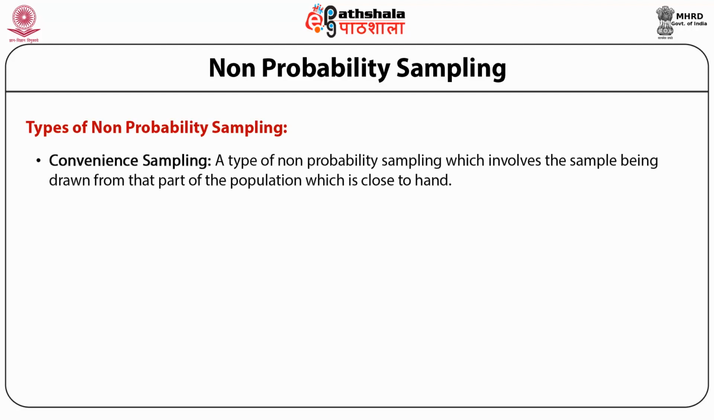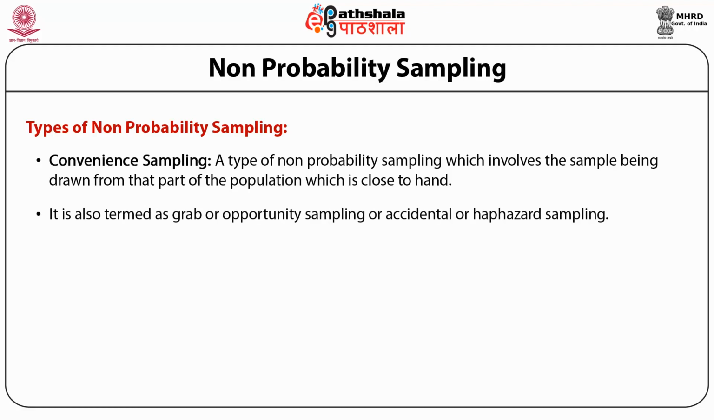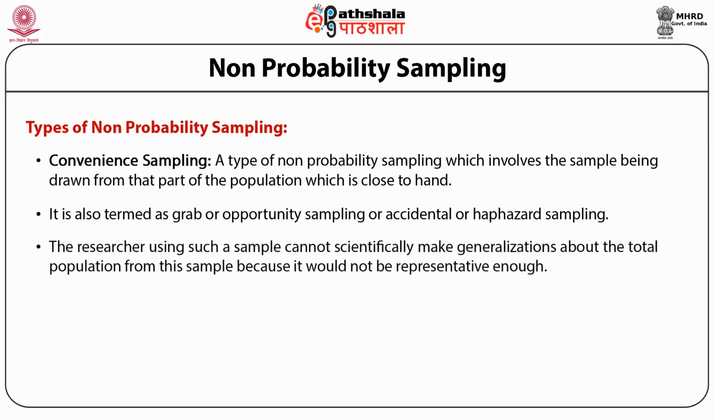First one is convenience sampling, a type of non-probability sampling which involves the sample being drawn from that part of the population which is close to hand, that is, readily available and convenient. It is also termed as grab or opportunity sampling or accidental or haphazard sampling. Sample elements are selected for the convenience of the researcher. The researcher using such a sample cannot scientifically make generalizations about the total population from this sample because it would not be representative enough. This type of sampling is most useful for pilot testing.